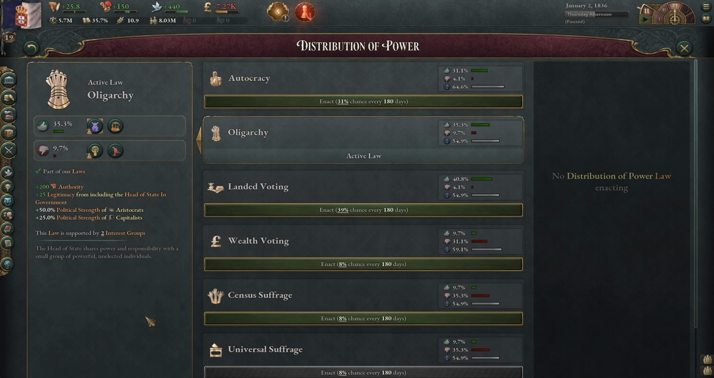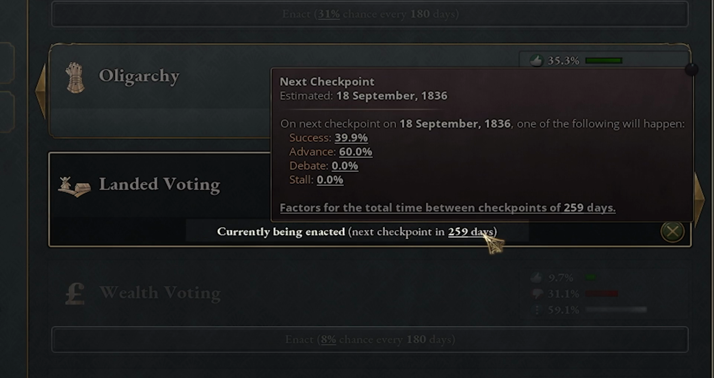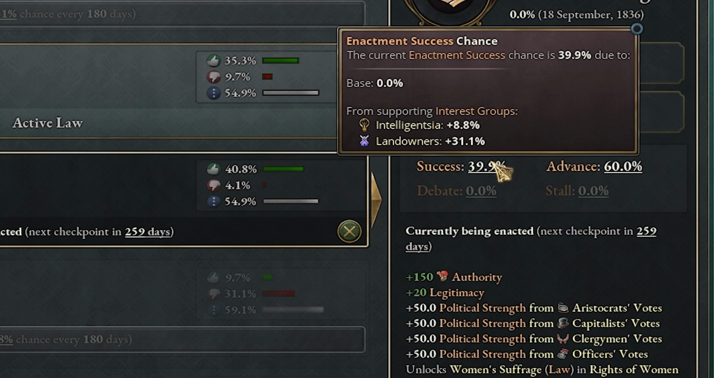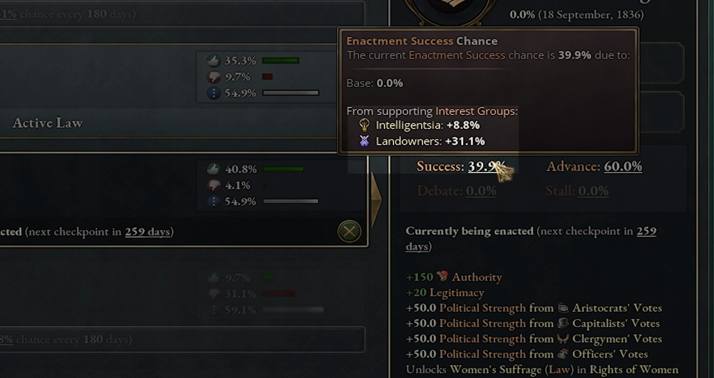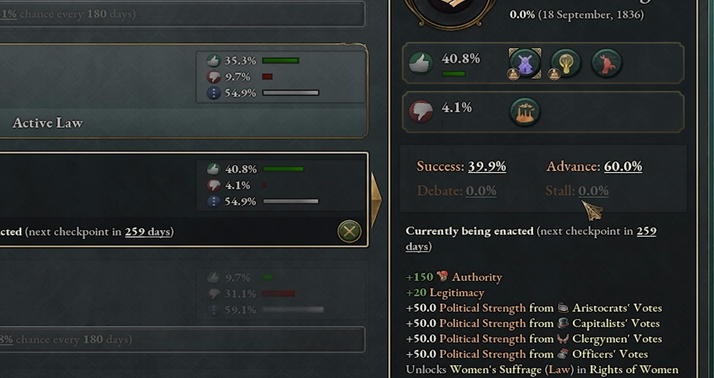So let's bring all our learning together by trying to pass a law. So we click on land voting. We can see our 259 days is our enactment time. We can shorten this by the tips that we gave earlier. We can see our success chance is 39.9%. That's due to the landowners and intelligentsia's clout, and they're also part of the government. We have an advance chance of 60%, so this means we'll have a positive event. We won't necessarily pass the law, but it also won't be negatively impacted. Debating and stalling will have negative impacts.